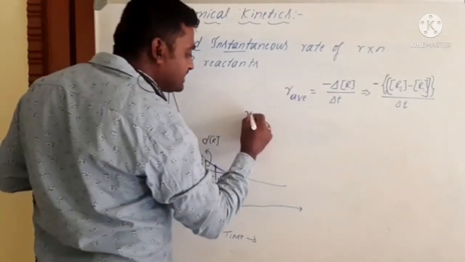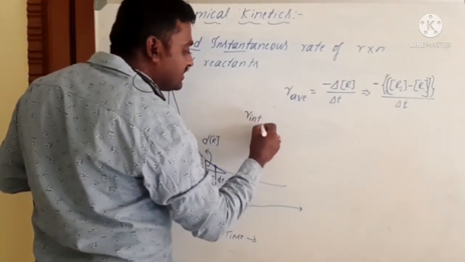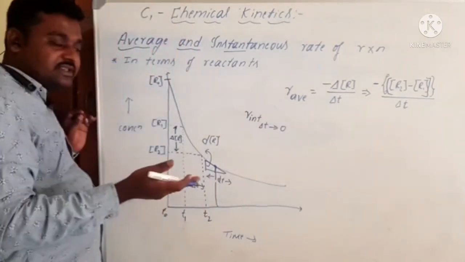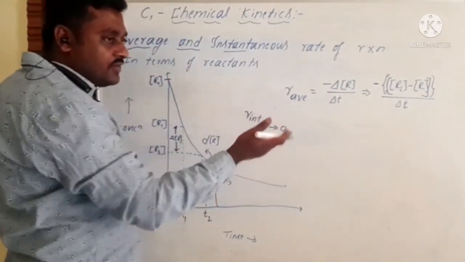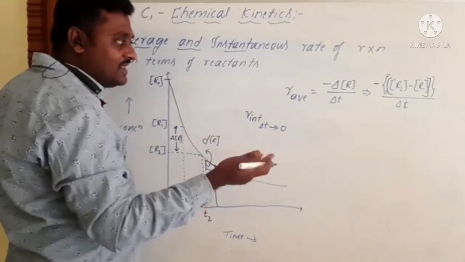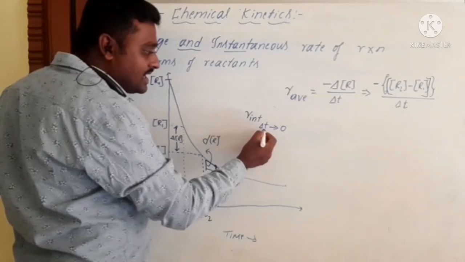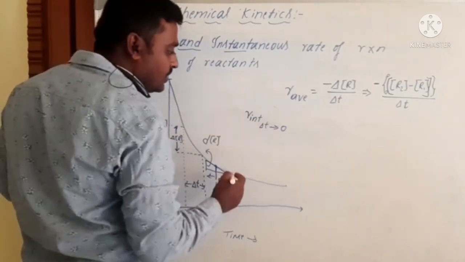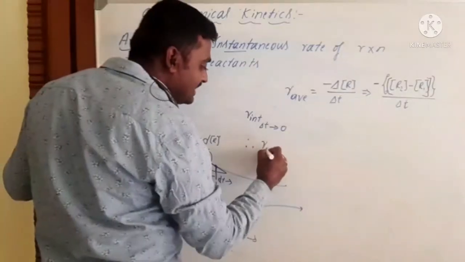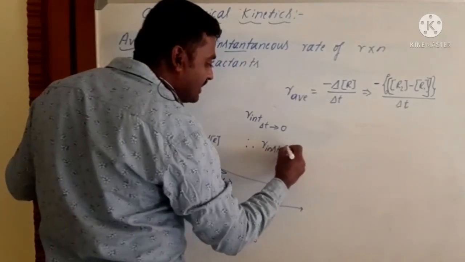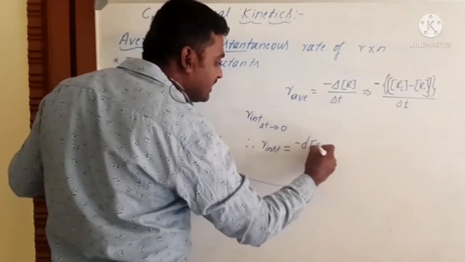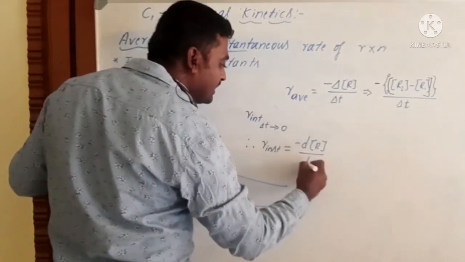In the R instantaneous, delta T tends to 0. That means out of 200 seconds, if we consider 1 second only, the other 199 seconds is negligible. Hence, in the R instantaneous, delta T tends to 0. Therefore, R instantaneous is equal to minus dR by dT.